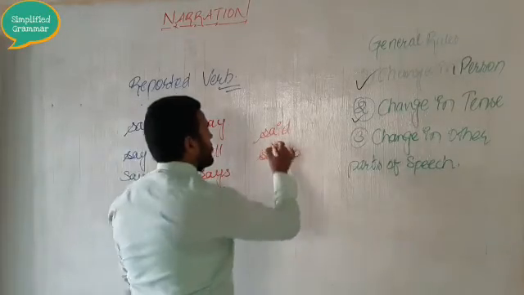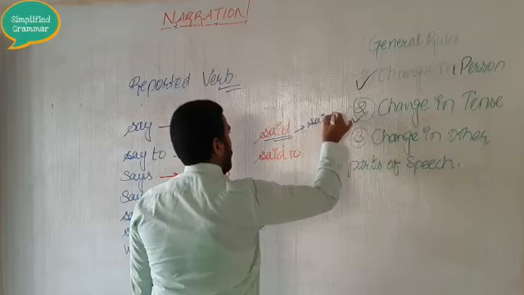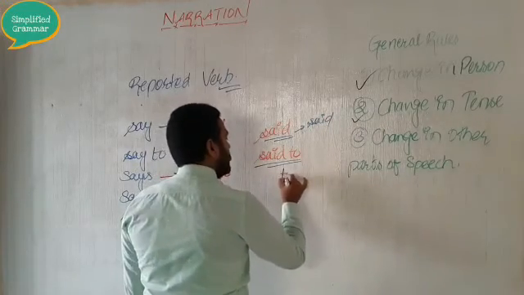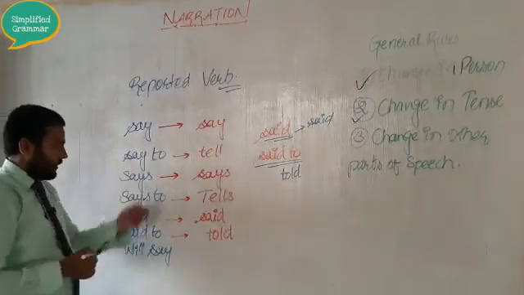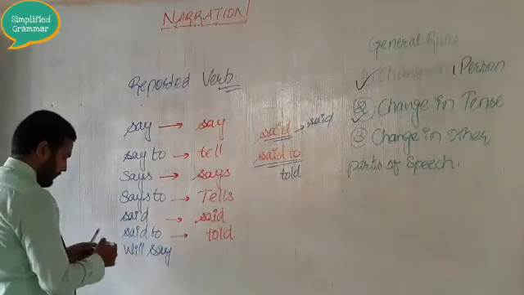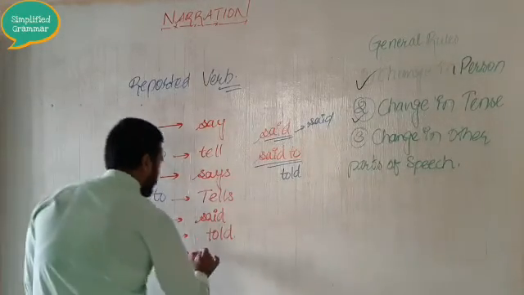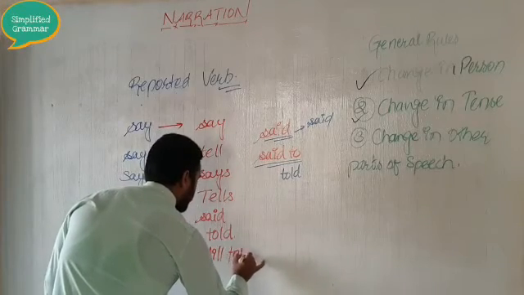This said will remain said in the indirect speech, as it is. Only this said to will convert into told. So you need to remember these things. I hope you understood. This one I forgot to mention: will say will change to will tell.